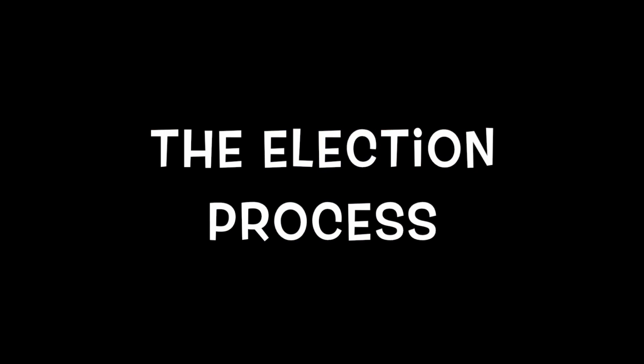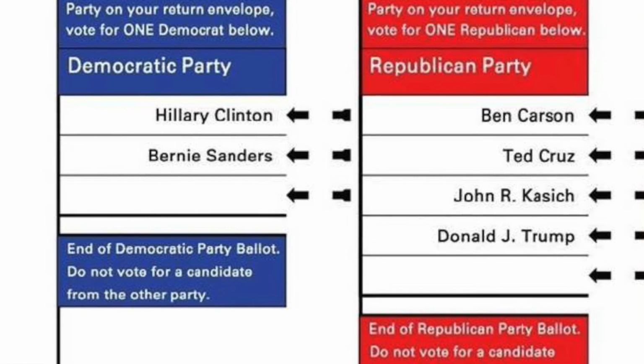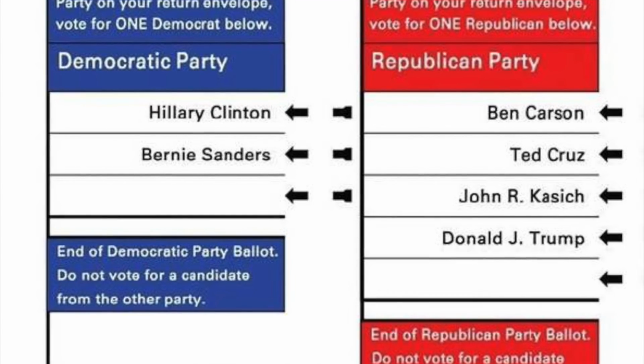Now that we have covered the background of the candidates and their respective parties, let's move on to how they could get elected as president. The election process. The first part of the election process for any candidate is putting their names on the presidential ballot.